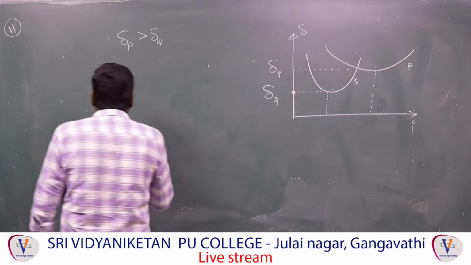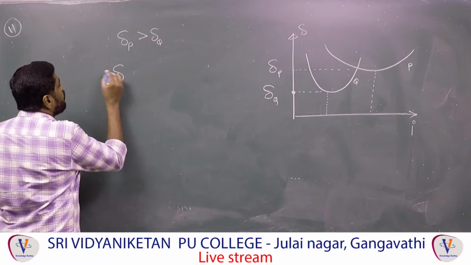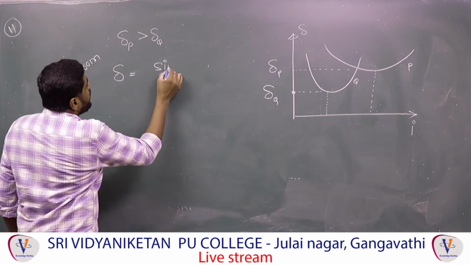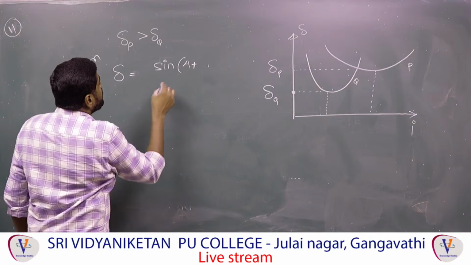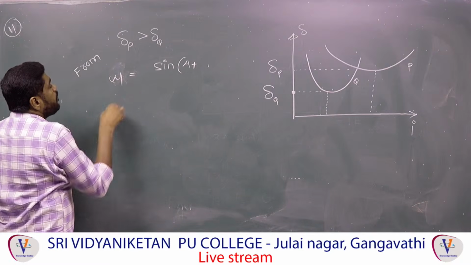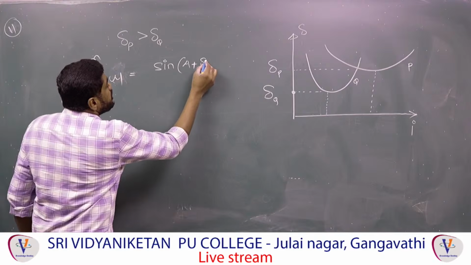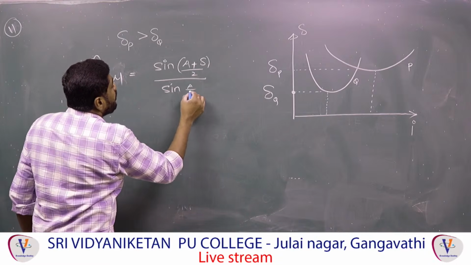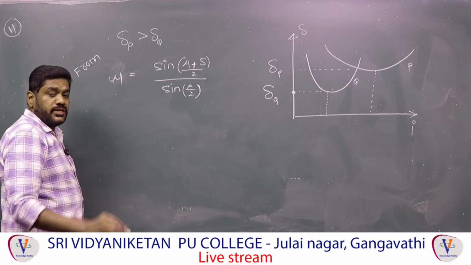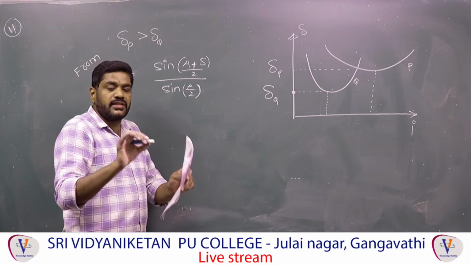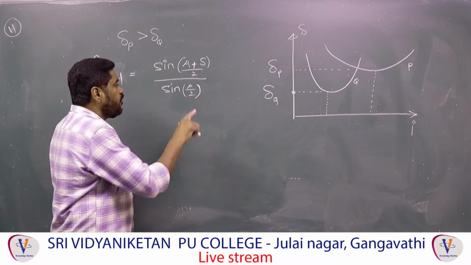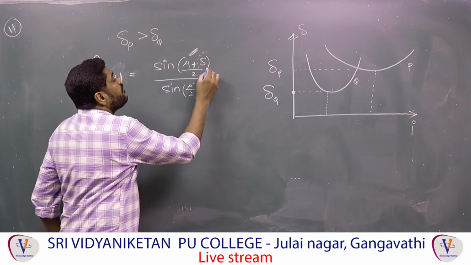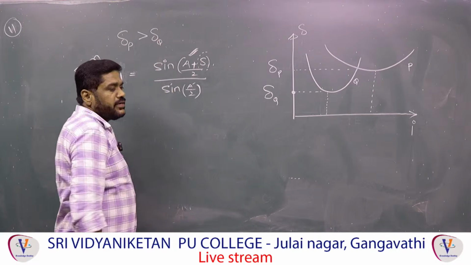Therefore, what is the formula for angle of minimum deviation? From the formula, the refractive index expression: mu is equal to sine of (A plus delta) by 2, divided by sine of A by 2. In the question they mentioned both are equilateral prisms. Therefore A is the same. When A is the same, we already confirmed that delta P is greater than delta Q.